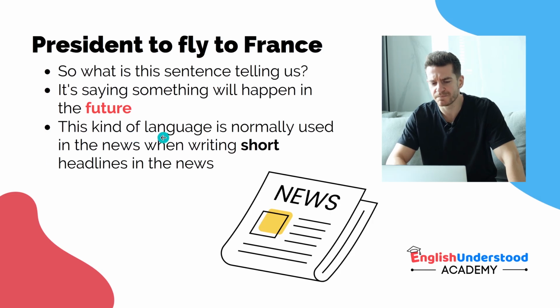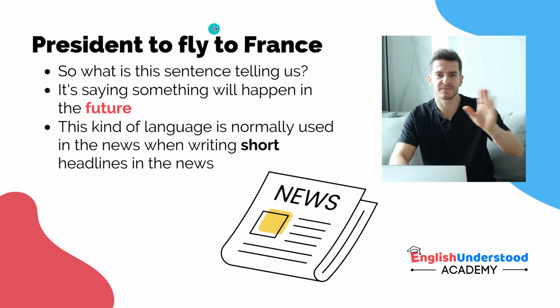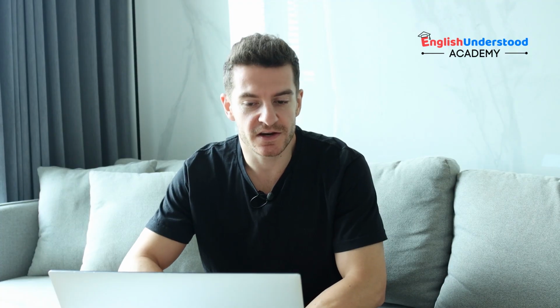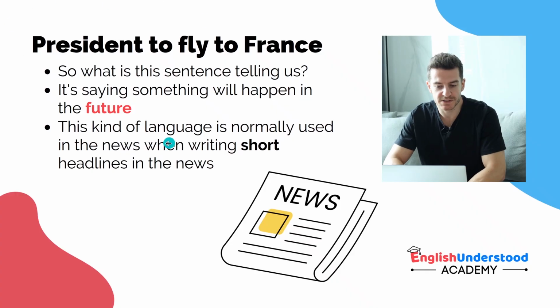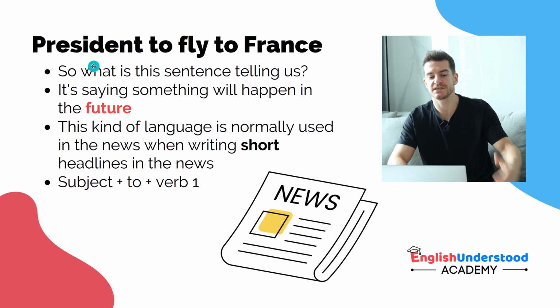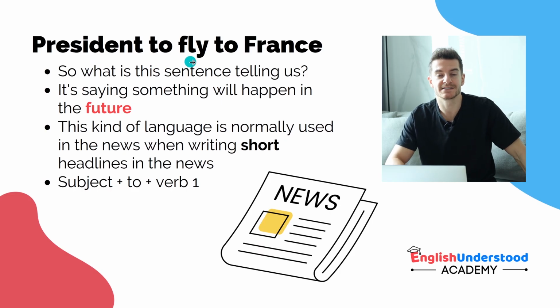Now, like I said before, this kind of language is normally used in the news when writing short headlines in the news. This language here is normally not used in spoken English, but you need to know what it means because it is something that you will sometimes see when reading the news. So to make this structure, it's very simple. Subject to verb 1. So the subject is the president, to plus verb 1, which is fly.